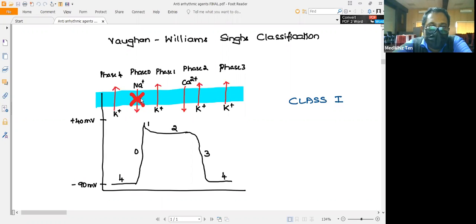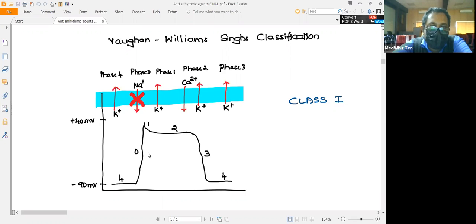As you know, once you block the sodium channel, the phase 0 activity will be affected. You are blocking the sodium influx, and what will happen to this slope? This slope will be reduced.